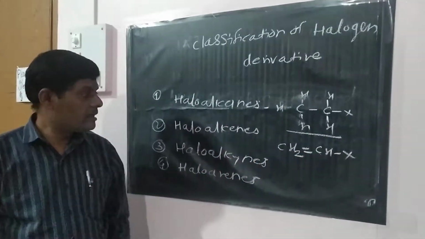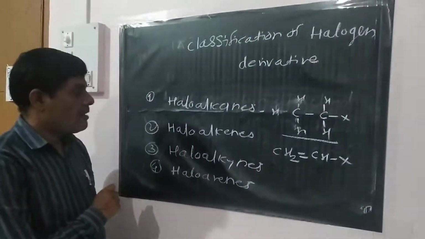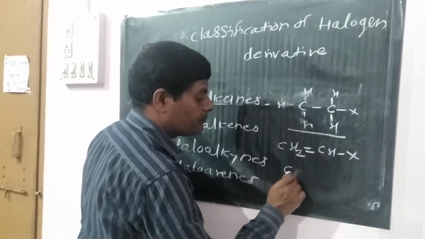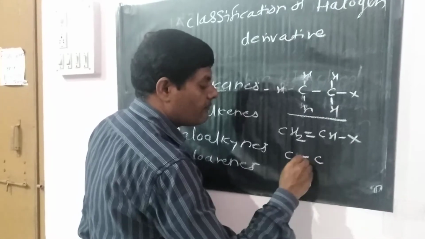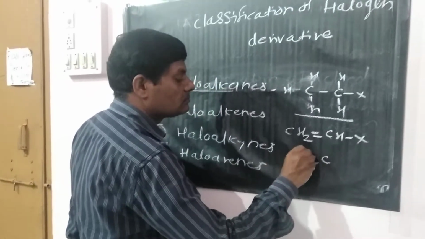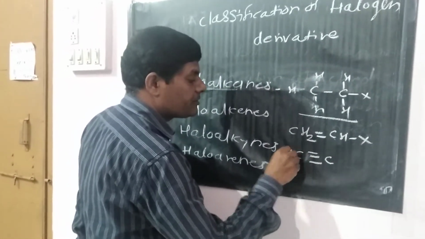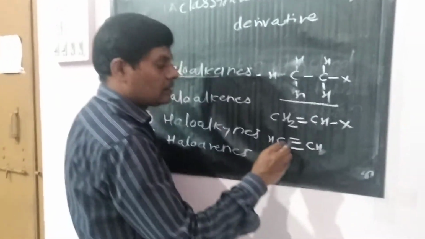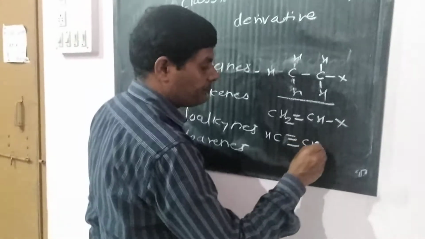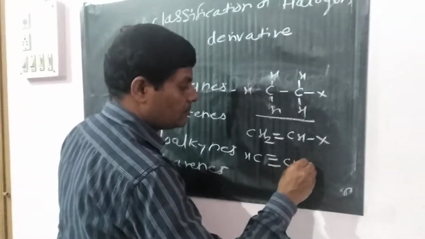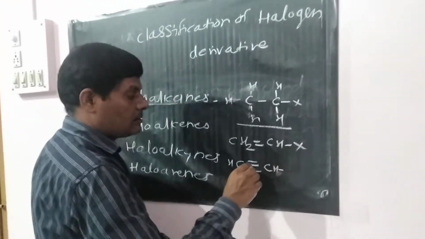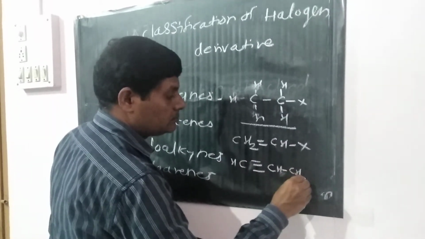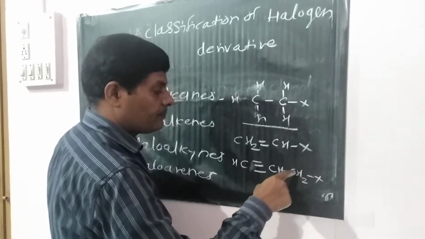So this is haloalkenes, and in this way there is C triple bond CH, then CH2X.